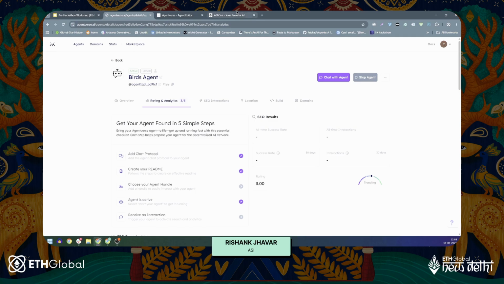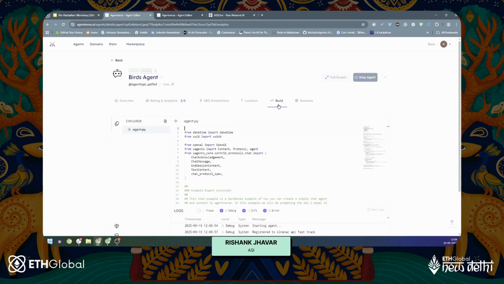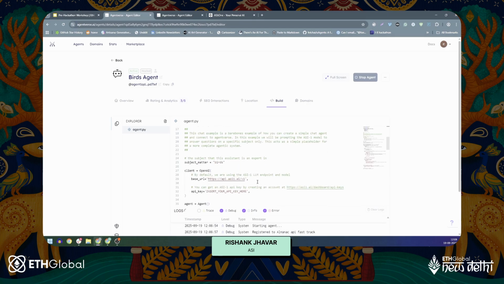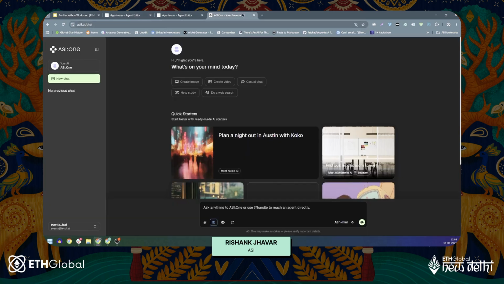So I can either just go to ASI1 and basically query this agent, but before that, I'll need to add an API key, right? Because it doesn't really have an API key here. So in order to do that, I will navigate to this link.